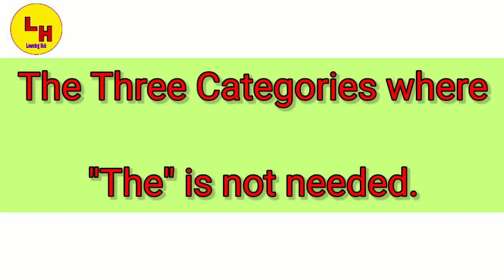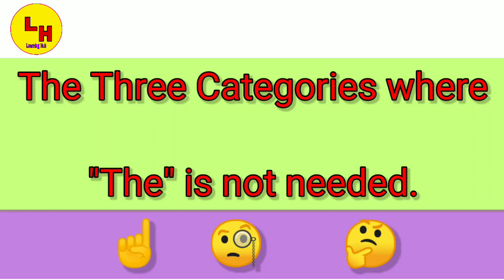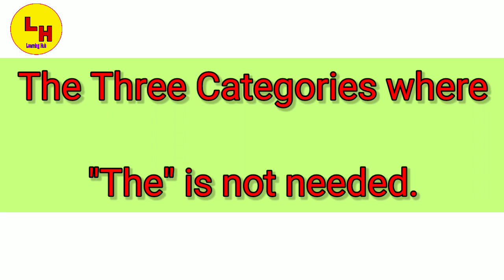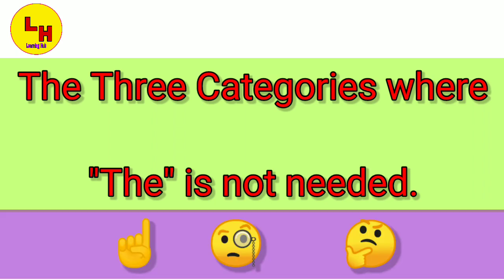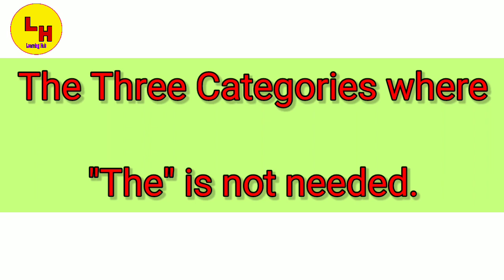So, after knowing about the uses of the, let us know some places where the is not required. There are three categories where we don't need to use the. Let us see in detail what those three categories are.